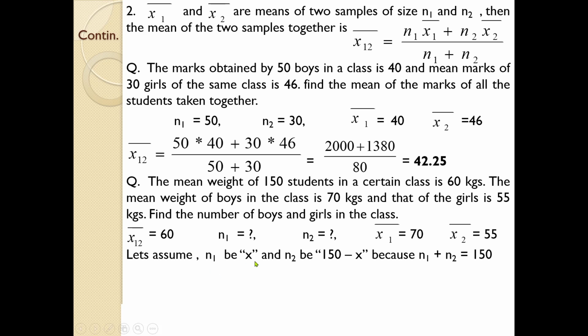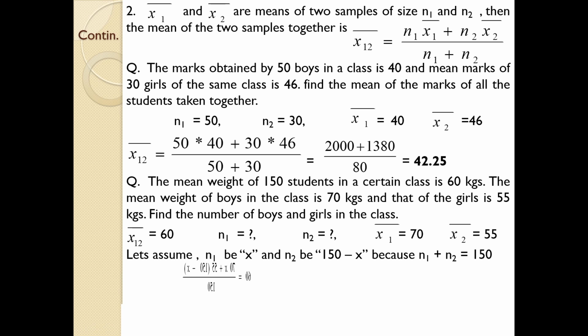Let n1 be x and n2 be 150 minus x, because the total number is 150 and we assume the boys to be x, so the girls can be found by using 150 minus x. Because n1 plus n2 is 150, as given in the question, the total number of students in the class is 150. So n1 is x and n2 is 150 minus x. Remember, 150 minus x has to be given.